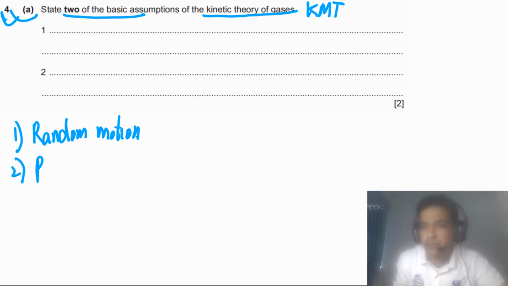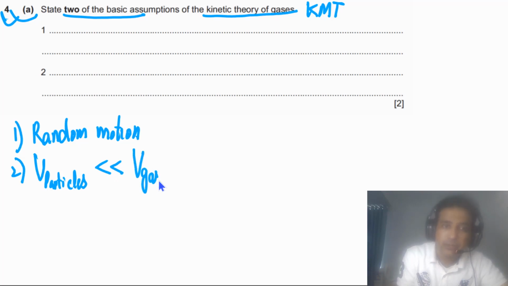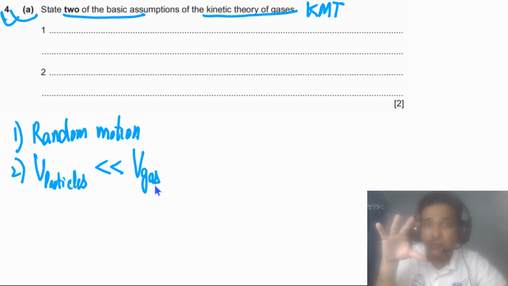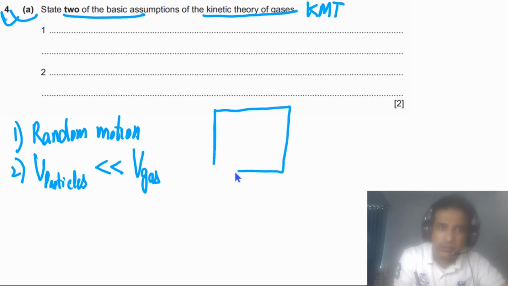So we can say the volume of the particles is negligible, meaning very small compared with the volume of the gas, or we can say compared with the volume of the container. What exactly does it mean? Imagine that we have one container, and this container is filled with gas.